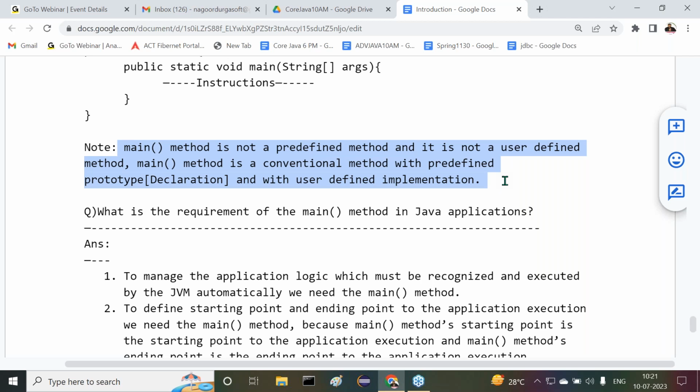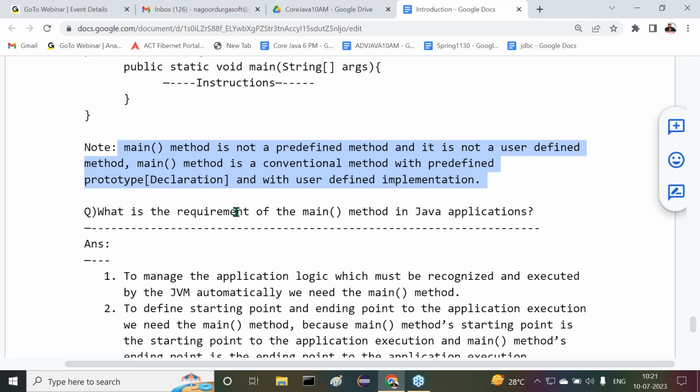A conventional method with a predefined prototype. Prototype in the sense declarative part: public, static, void, main, String array args. That is the prototype, with a user-defined implementation. The body part of the method is called the implementation part. Okay.